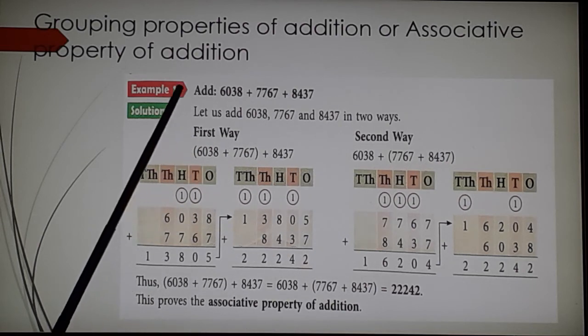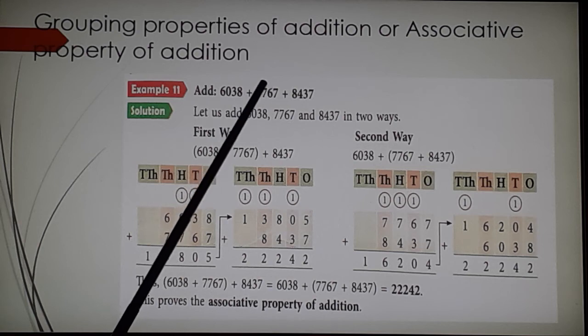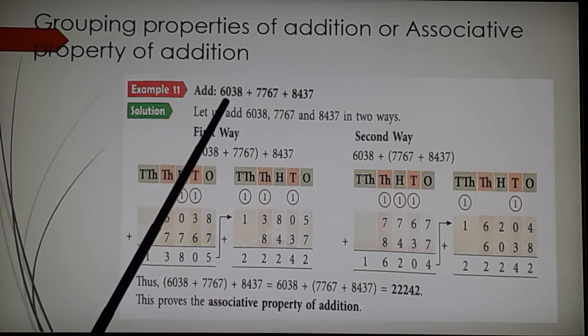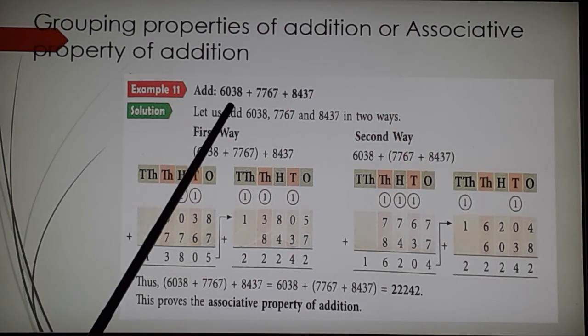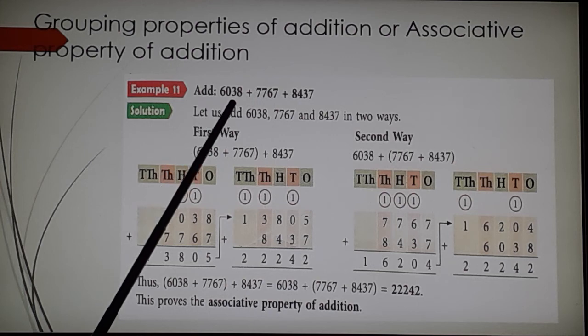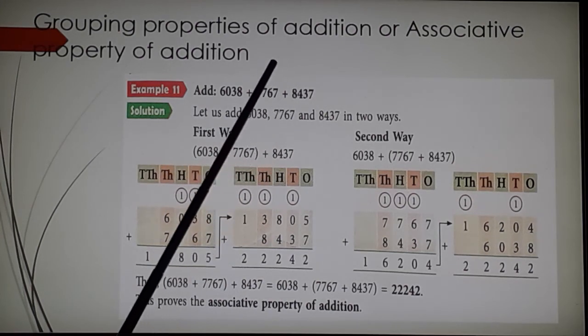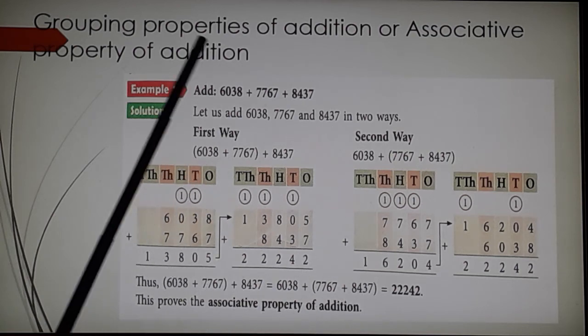When you have more than 2 addends, and I repeat again, the numbers to be added are called addends. You know this children now, okay? The numbers to be added are called addends, and the answer we get on addition is called the sum.